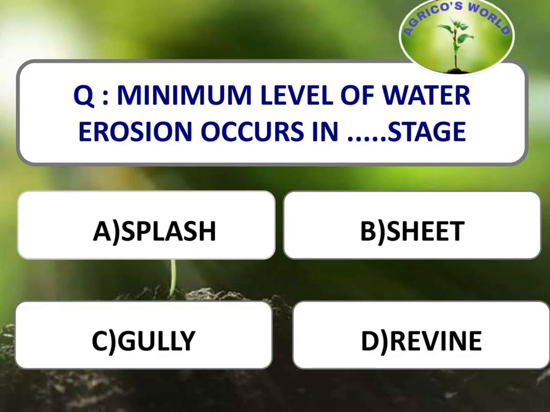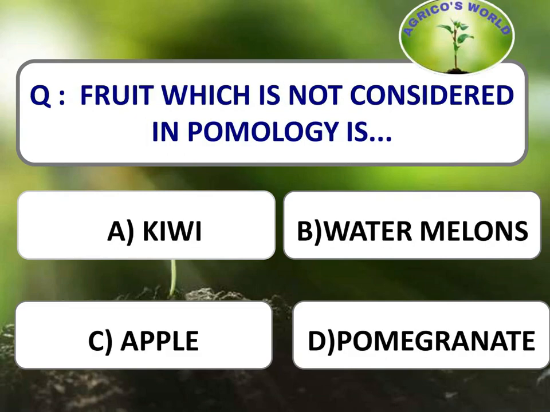Minimum level of water erosion occurs in which stage? The different stages of water erosion are splash, sheet, rill and gully, and the minimum level of water erosion occurs in splash stage and the maximum level of water erosion occurs in gully or the riverine stage. Fruit which is not considered in pomology. The fruit which is not considered in pomology is watermelon, because watermelons are placed in the vegetable family, that is Cucurbitaceae. So that's why they are not considered in pomology.